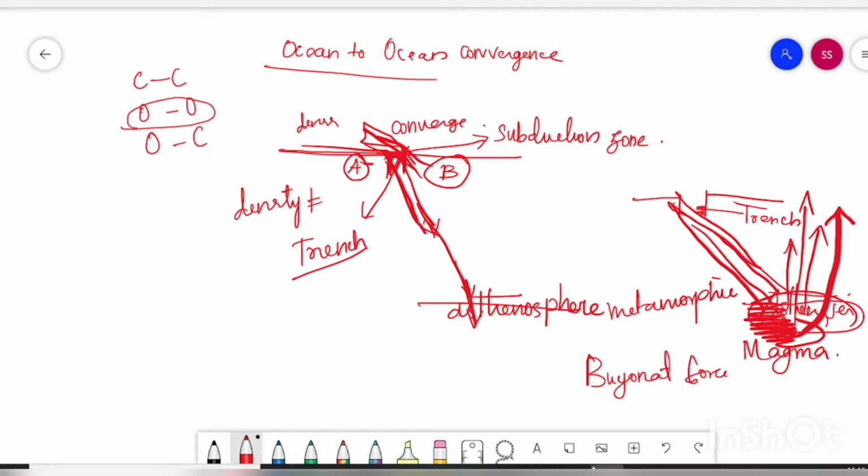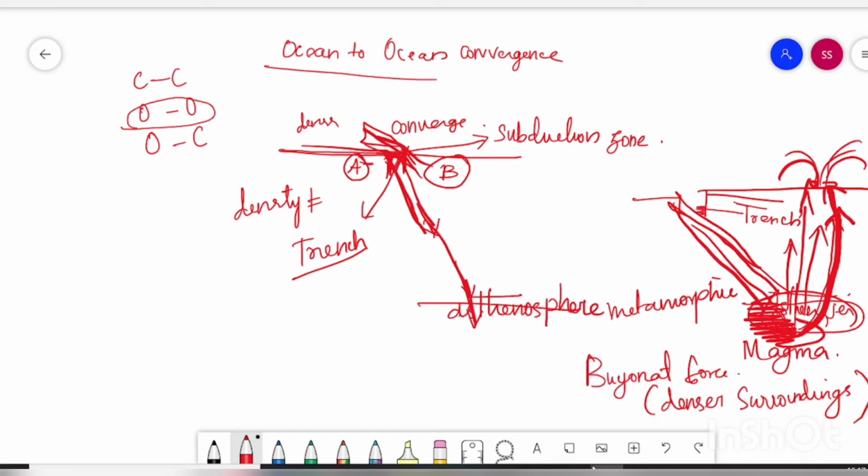that is, surrounding this upward movement there will be a denser medium, and this upward moving magma will be less dense. So this moves upward and erupts at the surface. On the surface there will be an eruption, that is a volcanic eruption, when magma comes out; we call this a volcanic eruption. And when this volcanic eruption happens, this magma solidifies after some time. And this zone will always be active because this oceanic plate will go downwards until it reaches the end.